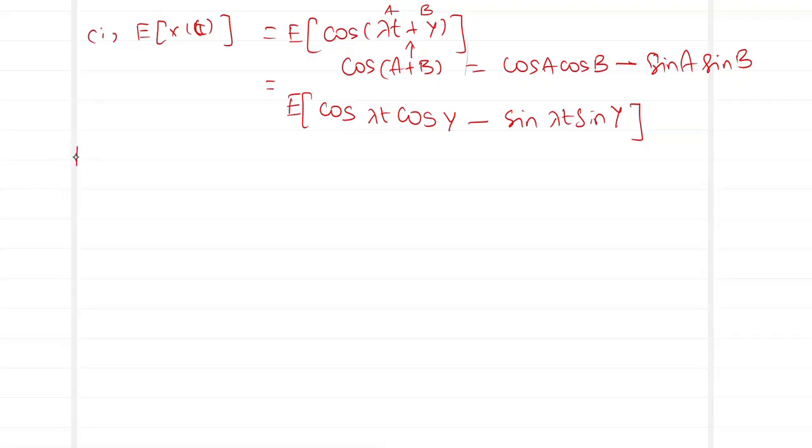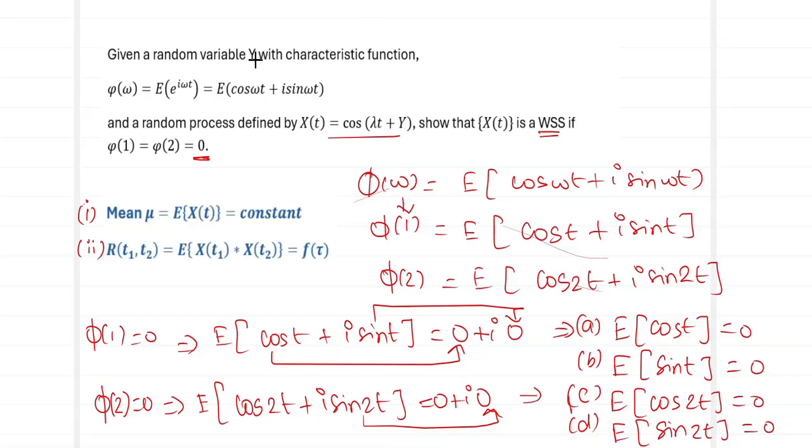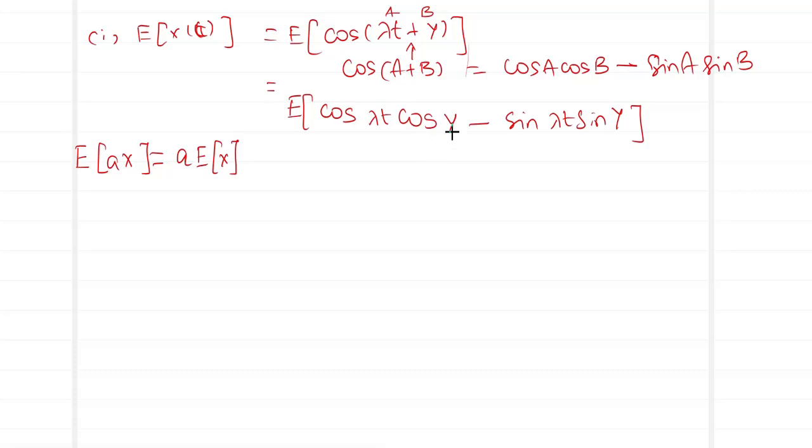Now, I need to keep in mind that whenever we have the expected value taken for aX, a being a constant and X being the random variable, we push the constant outside, applying the expectation to just my random variable X. Now, in this question, which is my random variable? My random variable is y. So the expectation will be considered only for the term that involves y and not the other term. In which case, this cos λt will be treated like a constant, like this a. Hence, this cos λt will be pushed outside since it is a constant, applying the expectation to just my cos y.